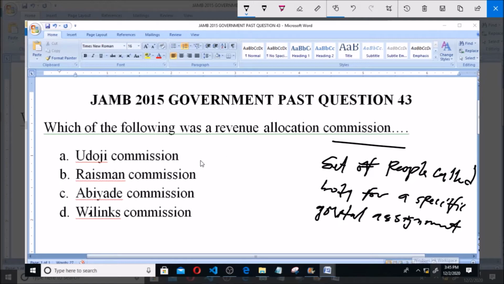So the commission that was set up, that is, the group of people that was set up to look into revenue allocation, that is what we are talking about.